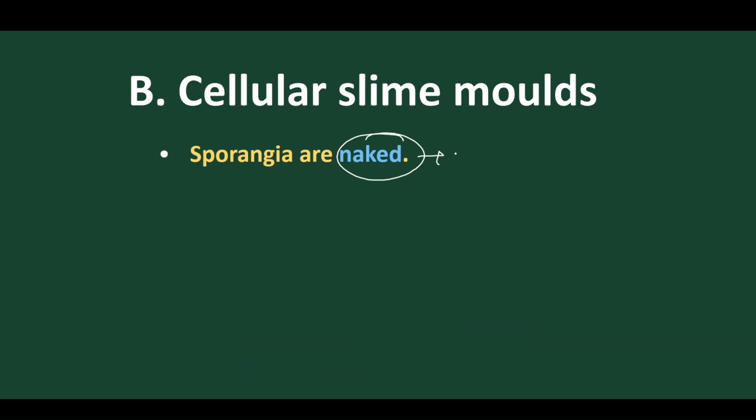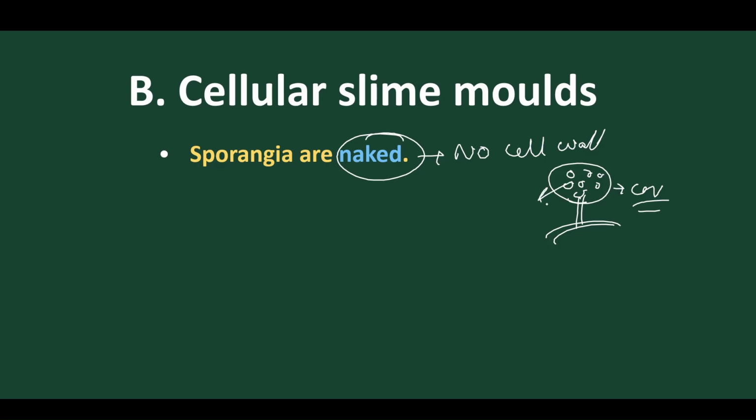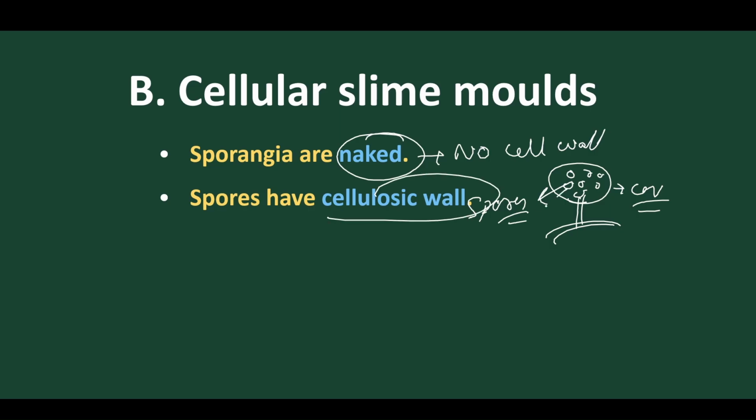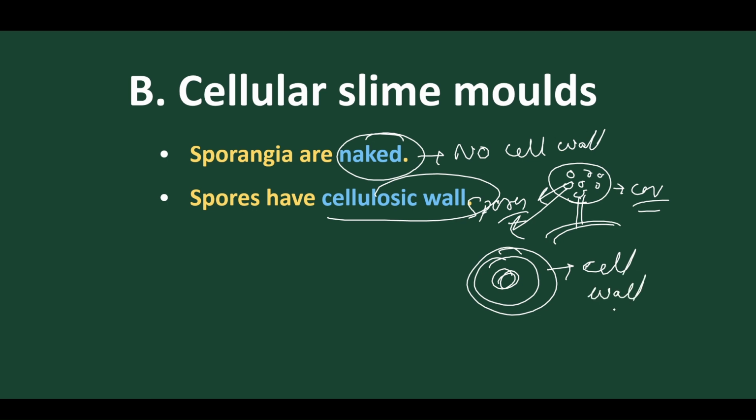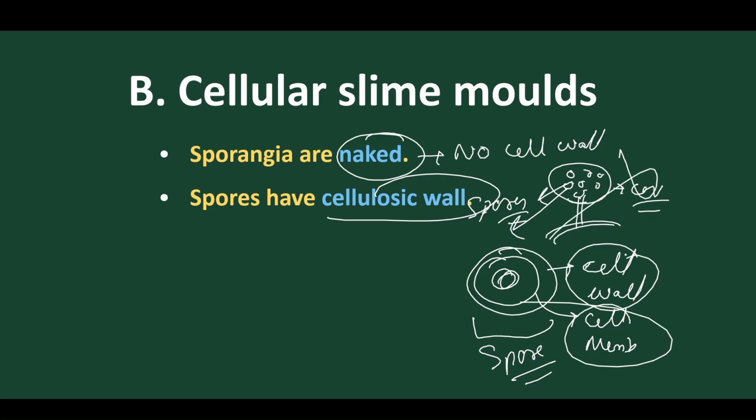Sporangia are present and naked, meaning they have no cell wall. We find the sporangia just like this, and this is the covering of the sporangia. Here the spores are present inside the sporangia, and the spores are cellulosic. It means the sporangium is non-cellular, but the spores are cellulosic because they have a cell wall. Here it is called the cell membrane, and this part is called the spore. So the spore contains a cell wall, but the sporangium doesn't have a cell wall.